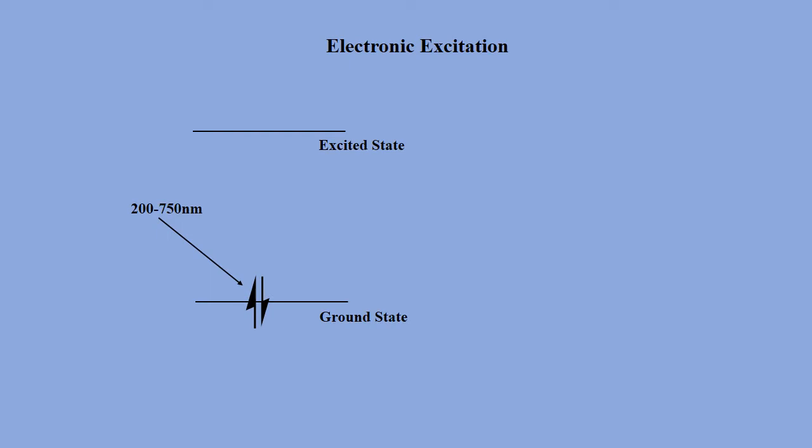When we irradiate these electrons with the UV radiation, that is radiation having a wavelength 200 to 750 nanometers, then there is an excitation of electron from ground state to excited state.